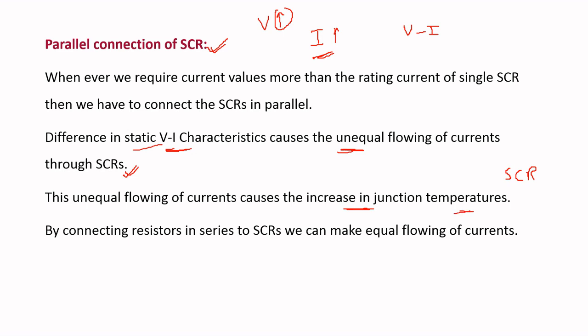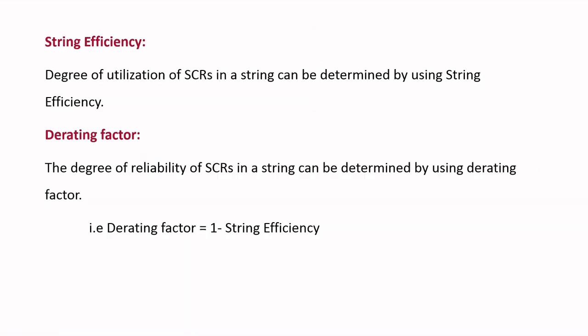To do so, we connect one resistor in series with each SCR which are connected in parallel. Then we can decrease these junction temperatures, and we also make the currents flow equally through the parallel connected SCRs. This is about the parallel connection of SCRs.